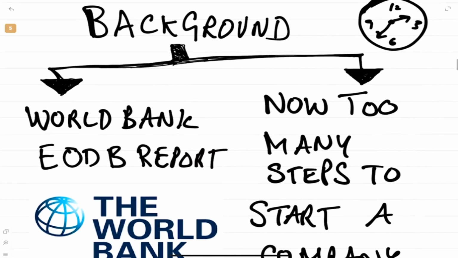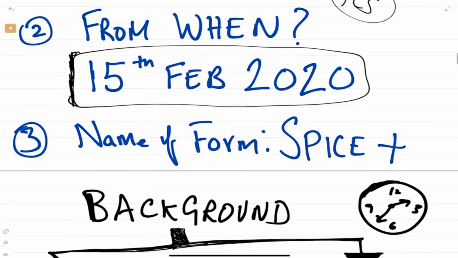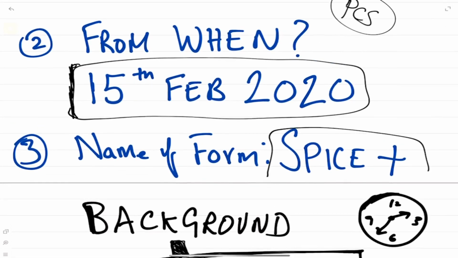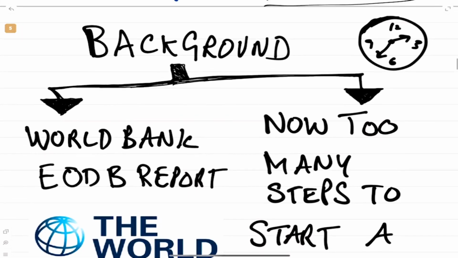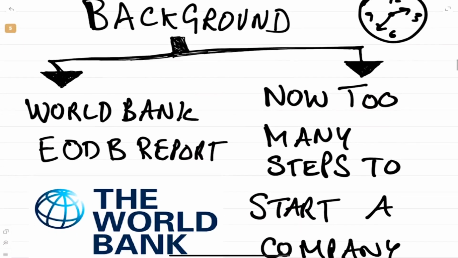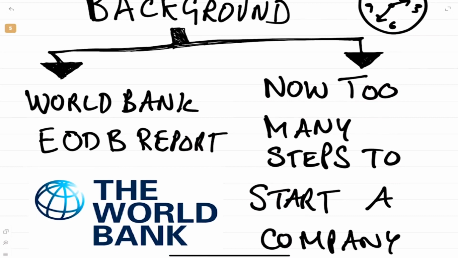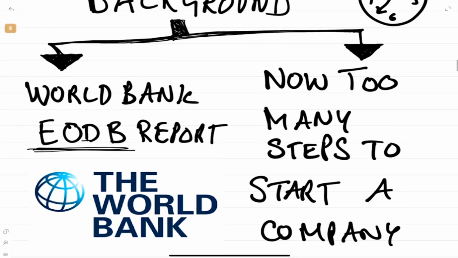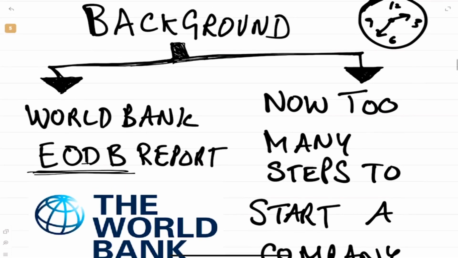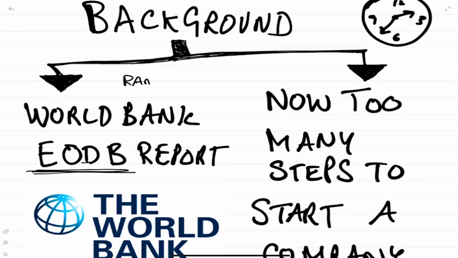Okay. So let us look at the background. Why has the government brought this Spice Plus? Why has the Government of India brought this Spice Plus? You should know this very well. The background is that the World Bank gives something called the Ease of Doing Business report. We call it EODB. The World Bank gives this report every year, and the Government of India wants to increase its rank in the ease of doing business.